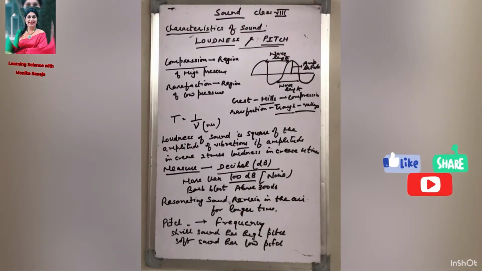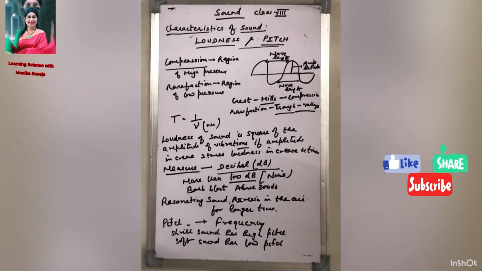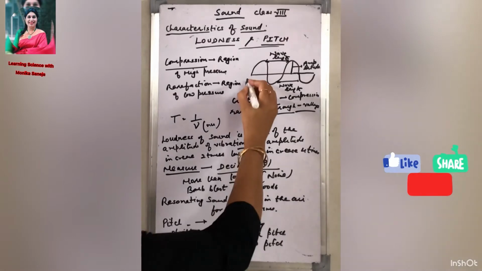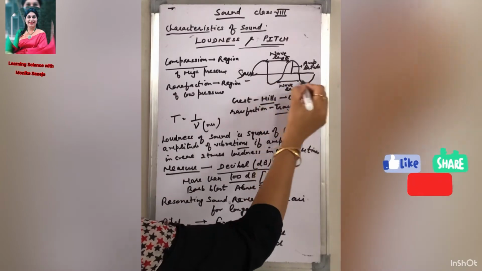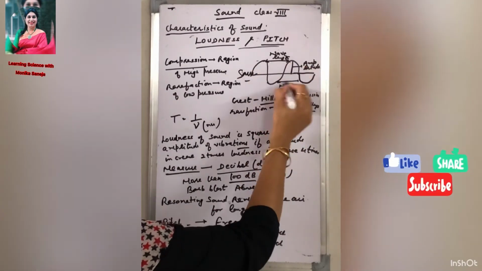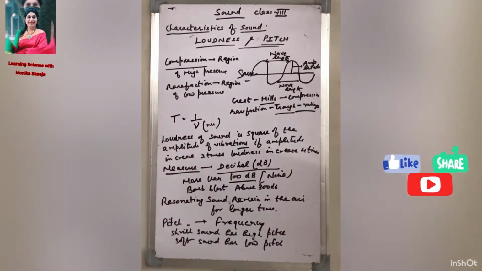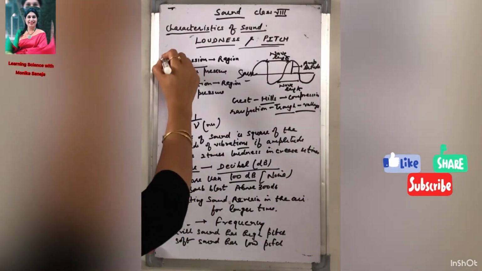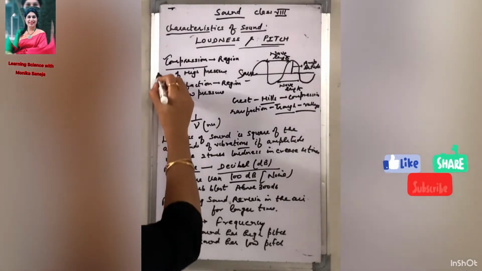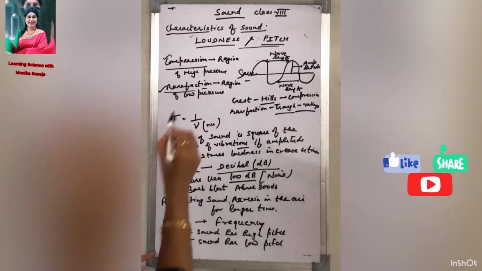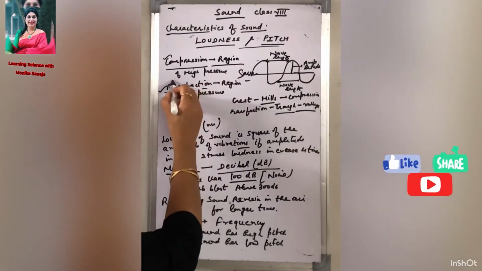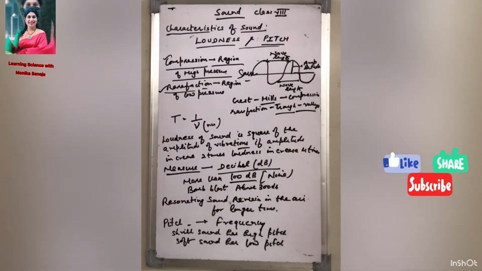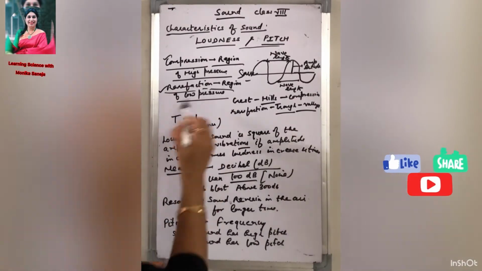I have also discussed that sound travels in the form of waves and there is a source of sound. This is a hill, this is a valley. These two are hills and these two are valleys. And I have also discussed that there are two regions when the sound travels. One is called the compression and the other is called the rarefaction. When it propagates, it forms compression and rarefaction. What is the meaning of compression? The region of high pressure is called the compression and the region of low pressure is called the rarefaction.